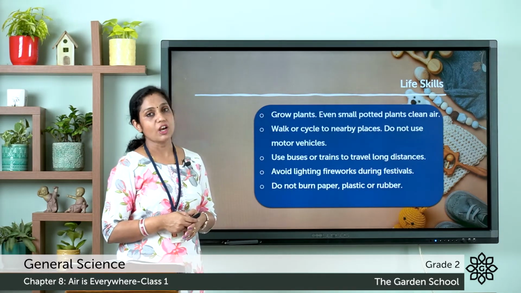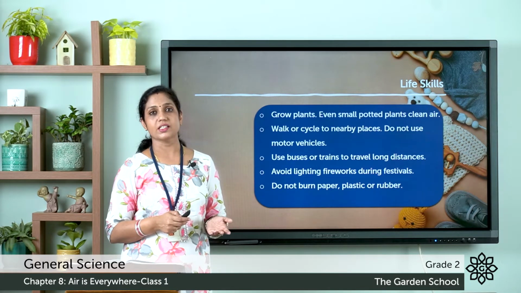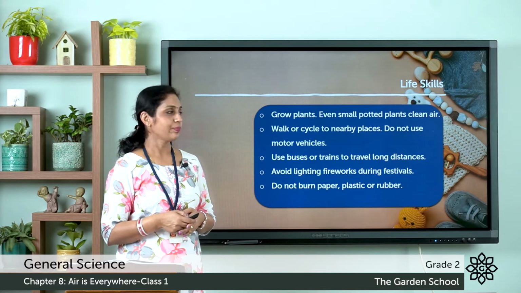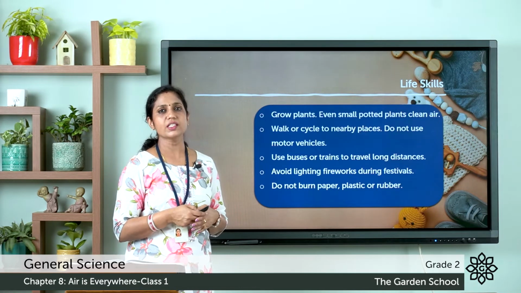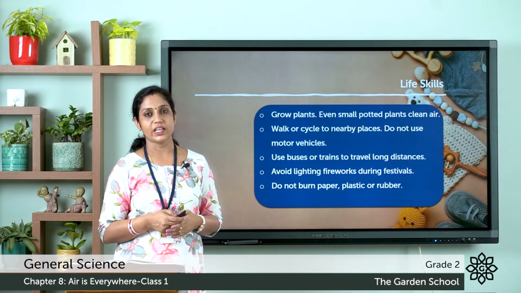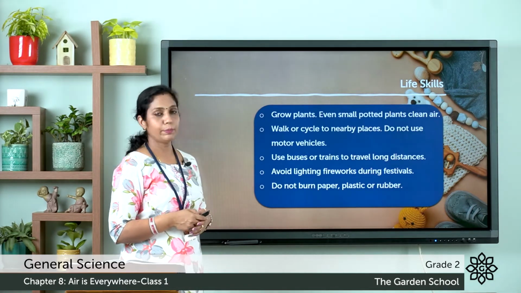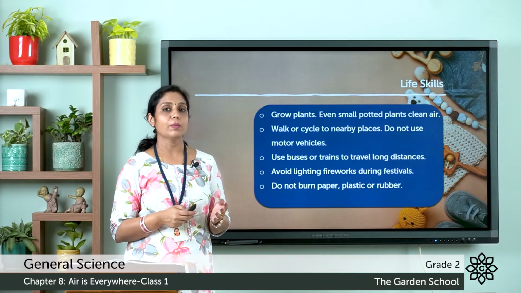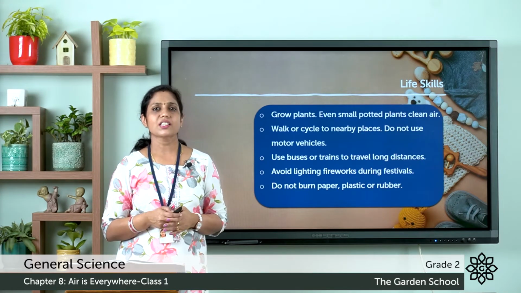Use buses or trains to travel long distances. So when you're going to long distances, instead of using cars, you can either use buses or trains. Avoid lighting fireworks during festivals. So during festivals, avoid bursting fireworks and crackers because the air becomes unclean. Do not burn paper, plastic or rubber. What happens when you burn paper, plastic or rubber? The smoke comes out and makes the air unclean. So these are some of the tips you can follow to make our air clean.